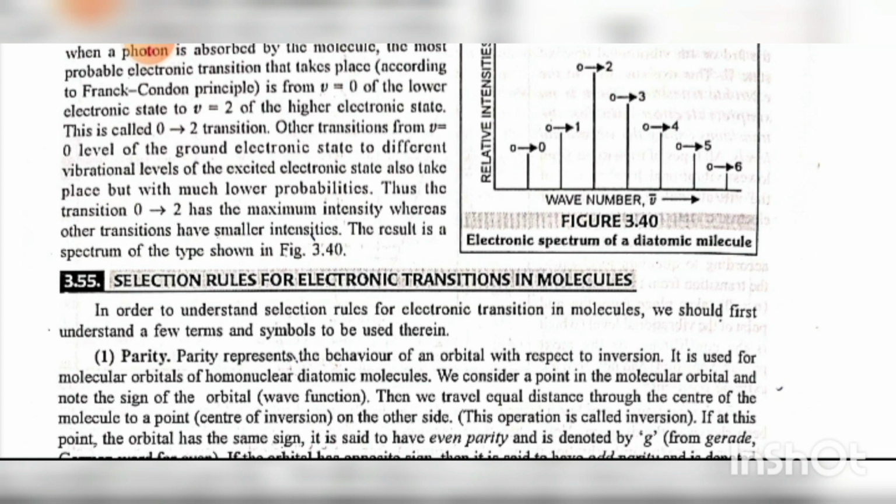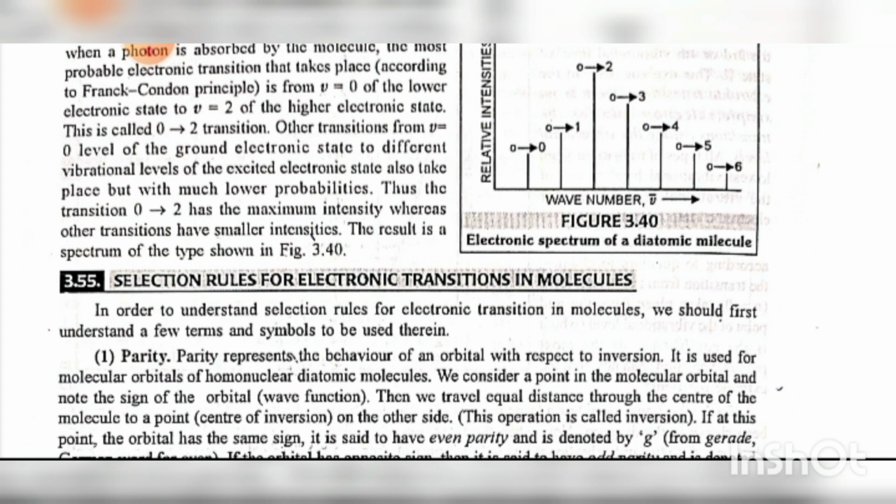3.55 Selection rules for electronic transition in molecules. In order to understand selection rules for electronic transition in molecules, we should first understand a few terms and symbols to be used therein. First, parity. Parity represents the behavior of an orbital with respect to inversion. It is used for molecular orbitals of homonuclear diatomic molecules.